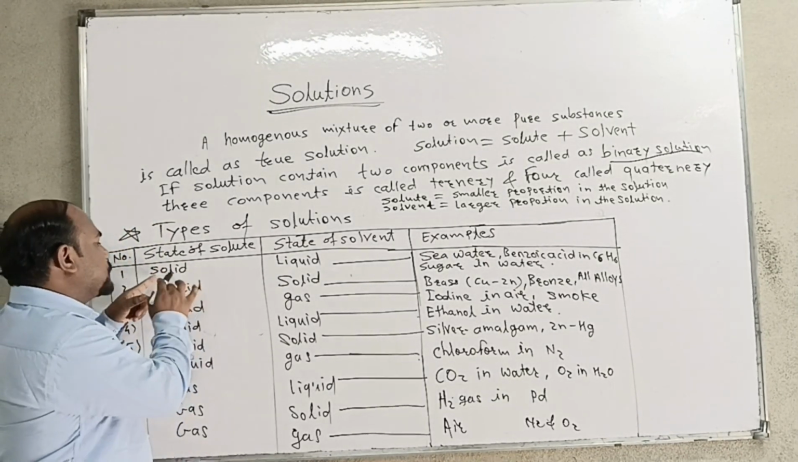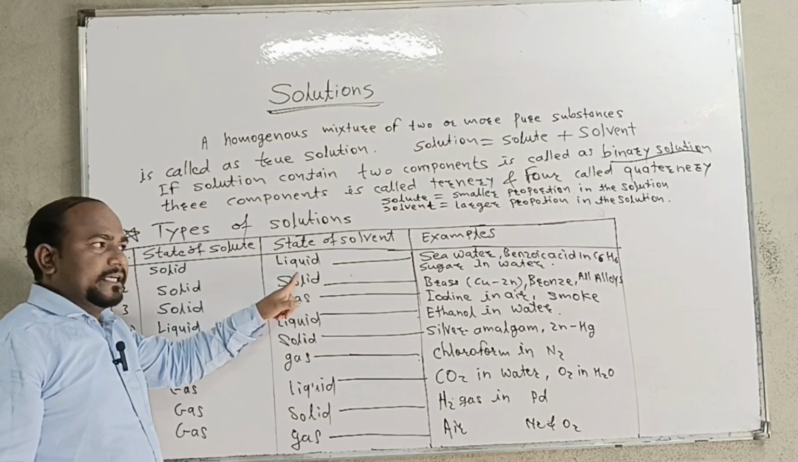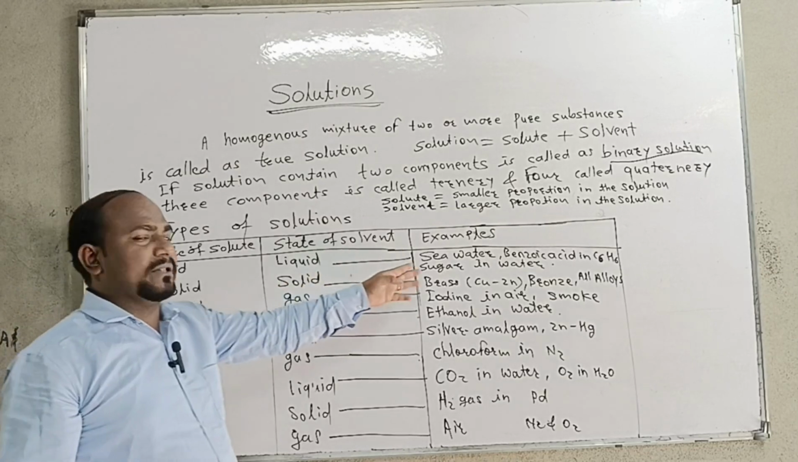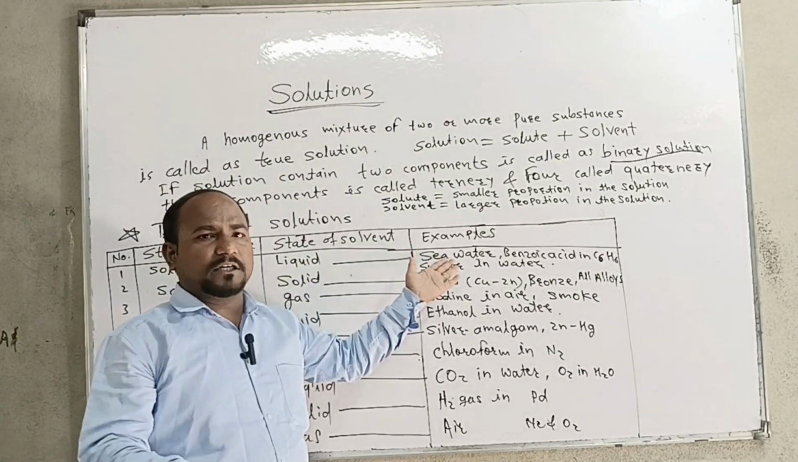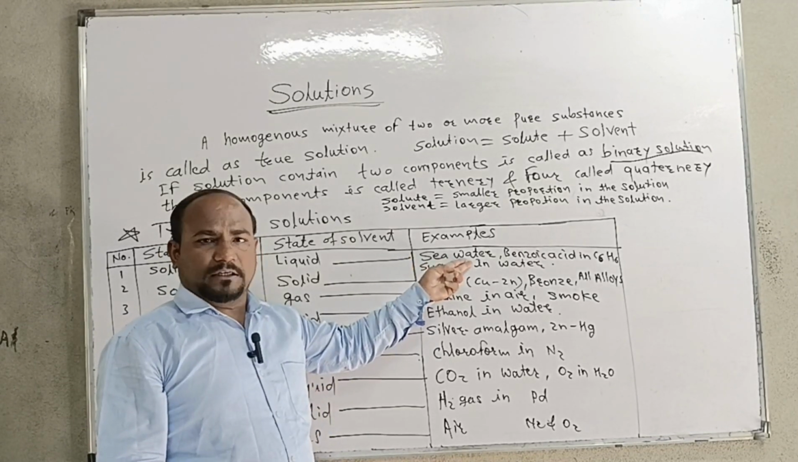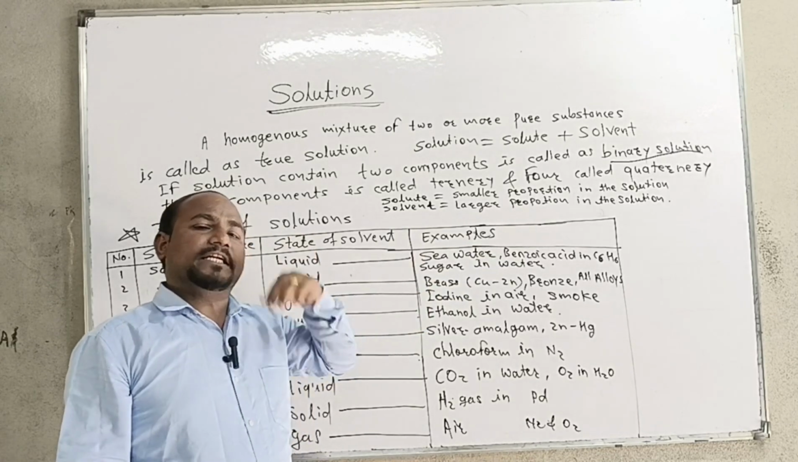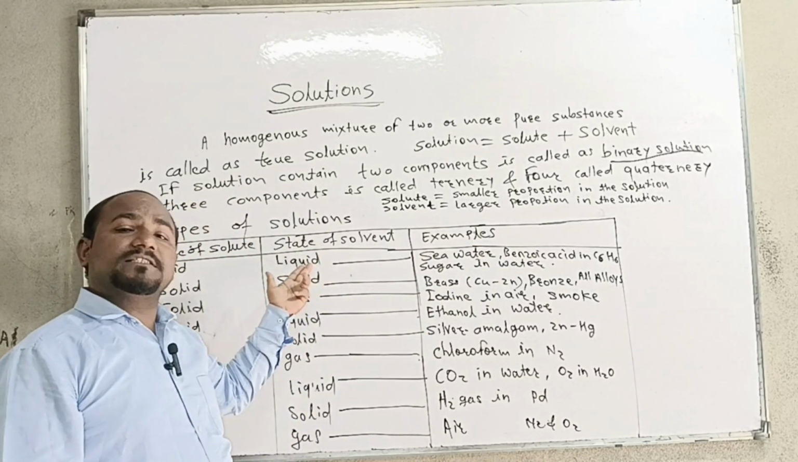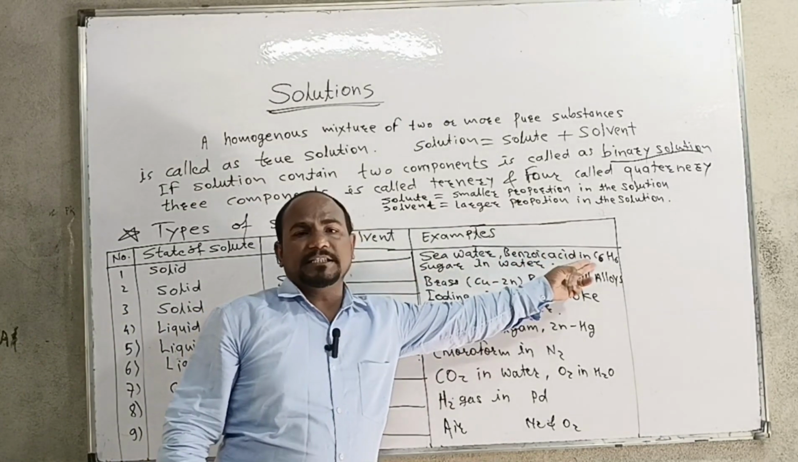If the solute is in solid state and the solvent is in liquid state, it becomes solid in liquid. There are many examples. Suppose seawater. In seawater, many salts and ions are dissolved in the water, so seawater is a solution of solid in liquid. The solid is the solute and the state of the solvent is liquid. Another one, benzoic acid in benzene.